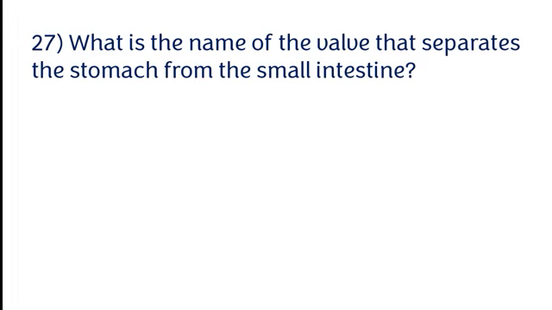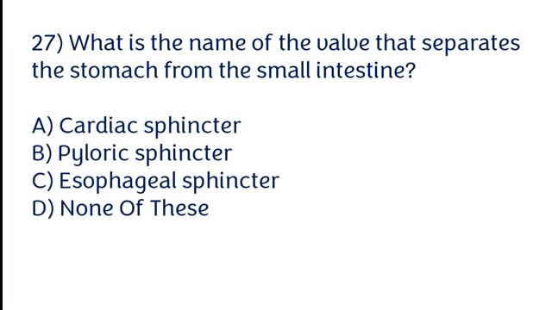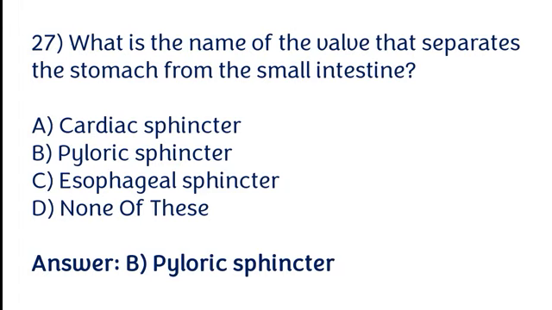What is the name of the wall that separates the stomach from the small intestine? Cardiac sphincter, pyloric sphincter, esophageal sphincter, none of these. The correct answer is option B. Pyloric sphincter is the name of the wall that separates the stomach from the small intestine.